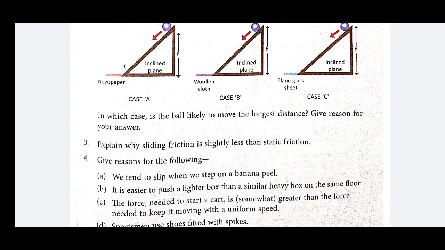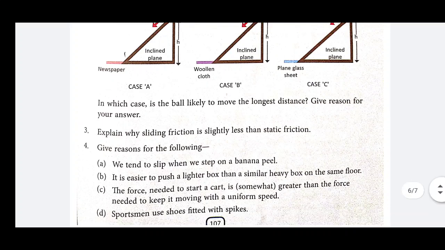I am repeating again, in the case of static friction, means whenever the object is stationary, we have to apply more force in order to break the interlocking. So static friction is slightly more than the sliding friction, or sliding friction is slightly less than the static friction.